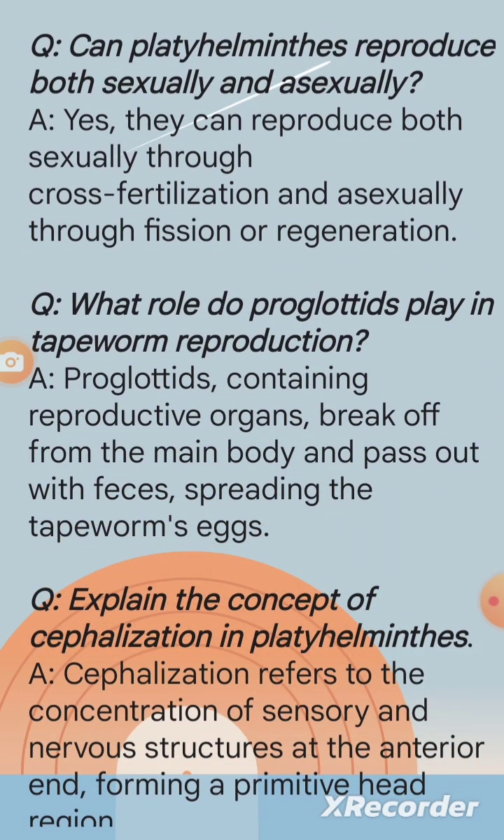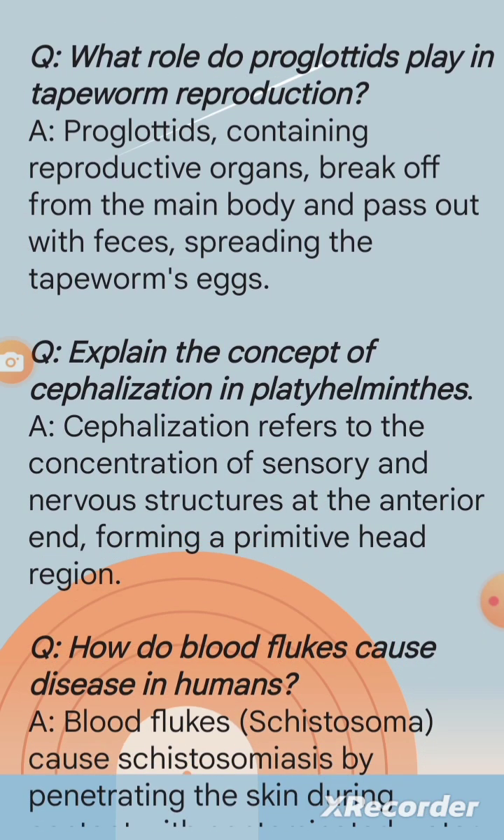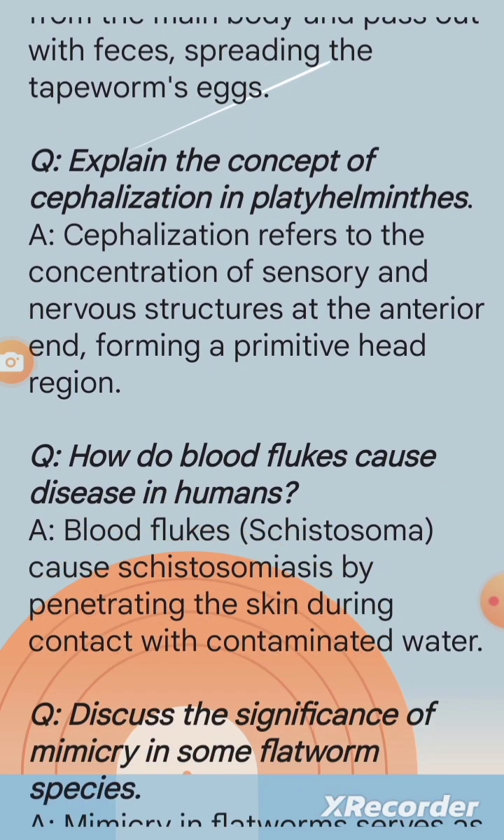Question: what role do proglottids play in tapeworm reproduction? A. Proglottids, containing reproductive organs, break off from the main body and pass out with feces, spreading the tapeworm's eggs. Question: explain the concept of cephalization in platyhelminthes. A. Cephalization refers to the concentration of sensory and nervous structures at the anterior end, forming a primitive head region.